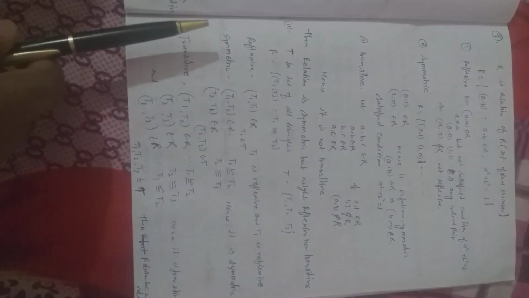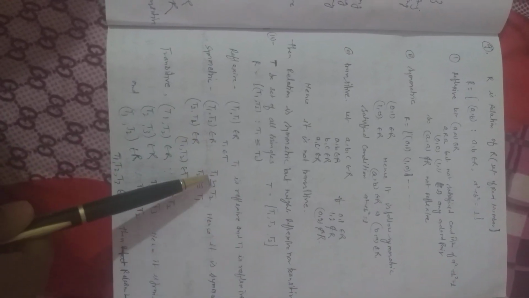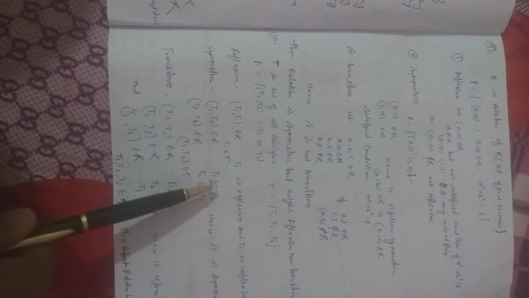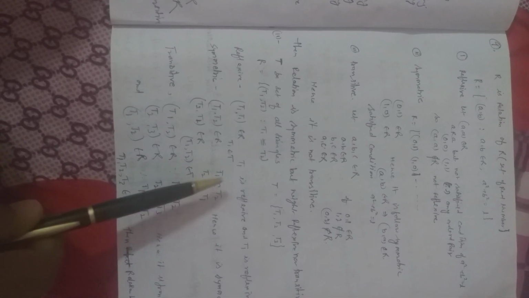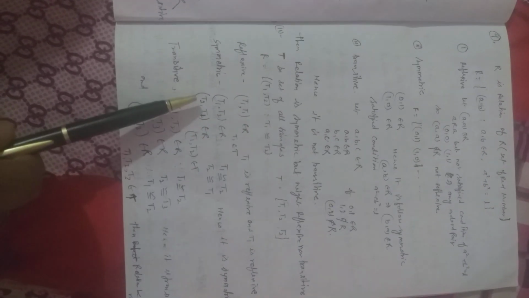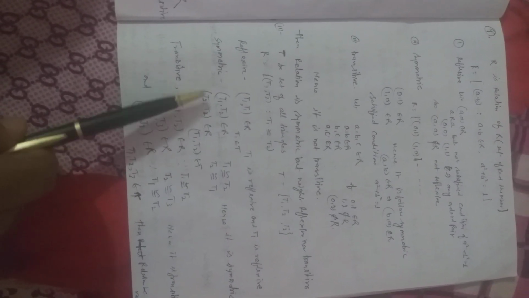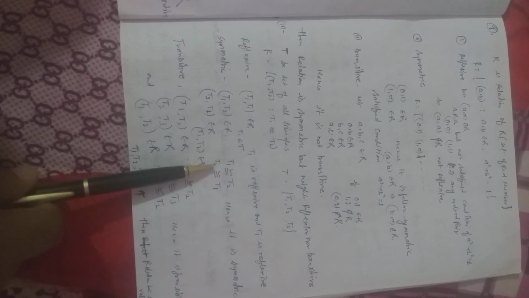So it is reflexive and symmetric. T1, T2 belonging in R. For every T1 is congruent of T2, then T2 related to T1, T2 is also congruent to T1. It means both are congruent. So it is symmetric, student.